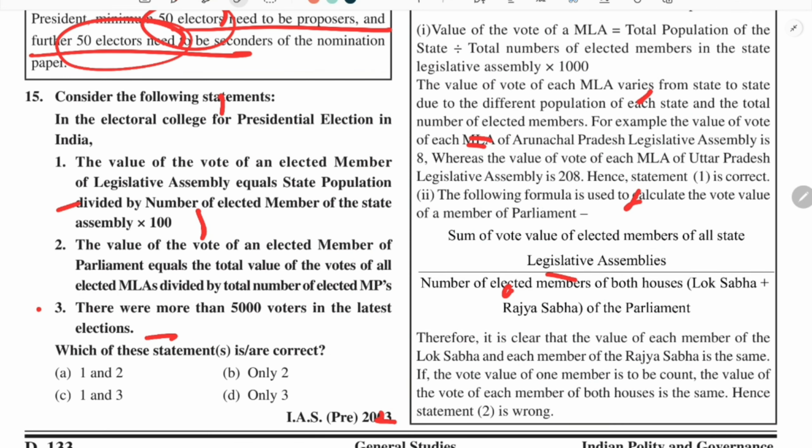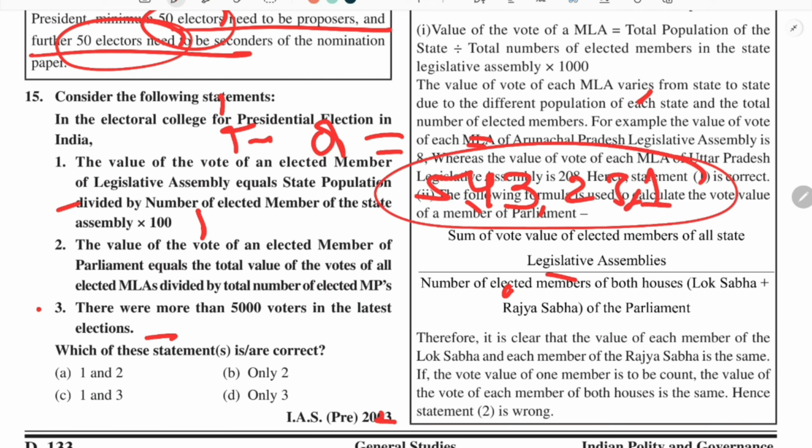So we do not have to remember. I'm telling you a number which I have taken from a Hindu article, that the total vote value of all the MLAs of India comes up to 5,43,231. So that is the vote value of 4033 MLAs.